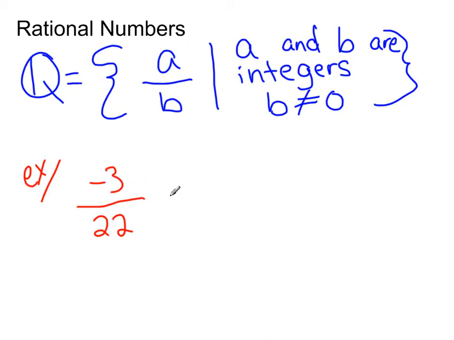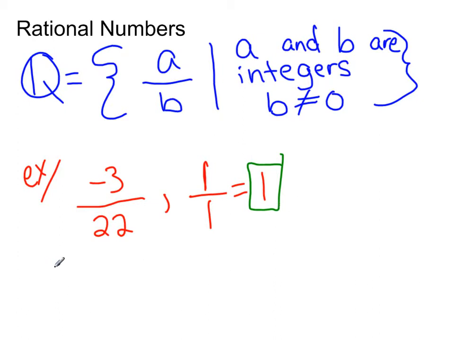Done. All right, let's try another one. So maybe you like 1. I don't know if you do, but we'll give it a shot. So we have 1 for A, and something other than 0 for B. So how about 1? Well, 1 over 1 is really 1. 1 is a rational number. It doesn't have to have the exact view of a fraction. It just has to be able to be written as a fraction in order for it to be a rational number.